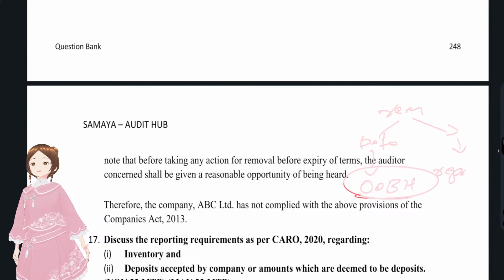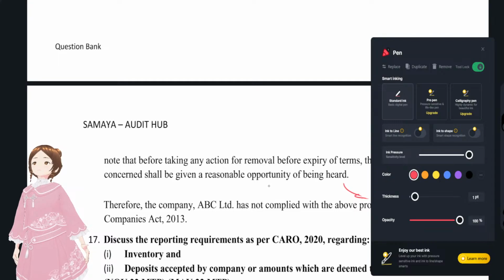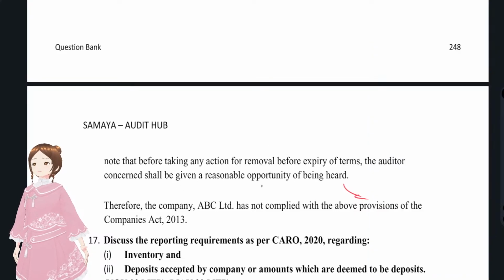See, what words do you have to use? You have to use "reasonable opportunity of being heard" here. You have to give a reasonable opportunity of being heard to the auditor.